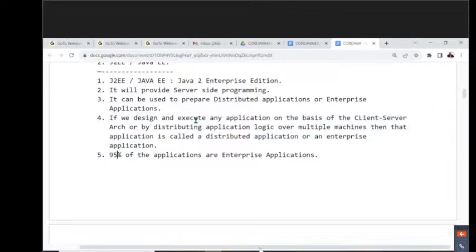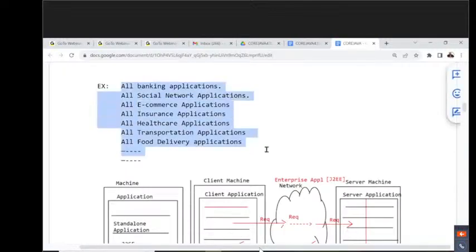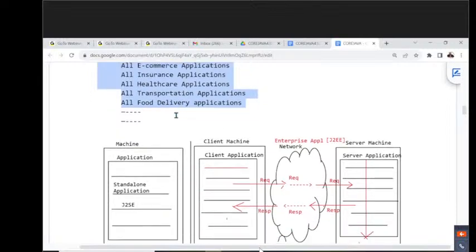How many applications are enterprise applications? 95% of the applications are enterprise applications. What are these examples I am telling you? In every domain, in every sector, distributed applications are going on majorly. Right, sir. These are the points we understood clearly.